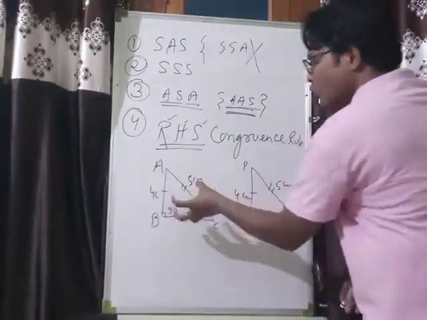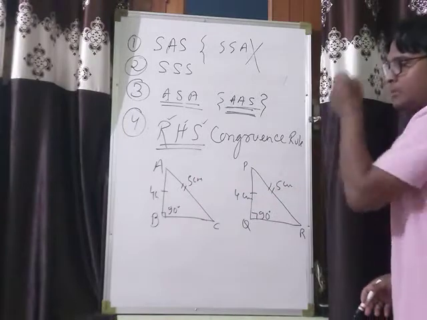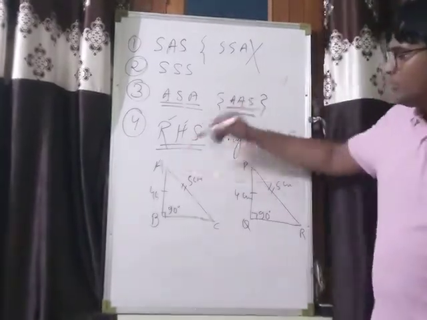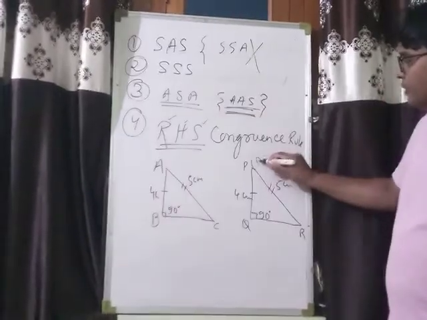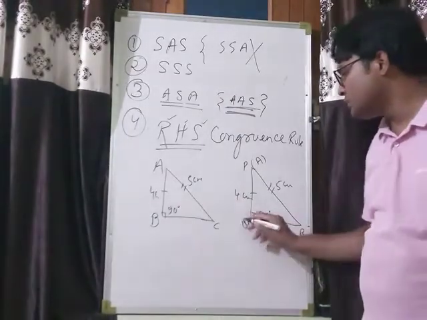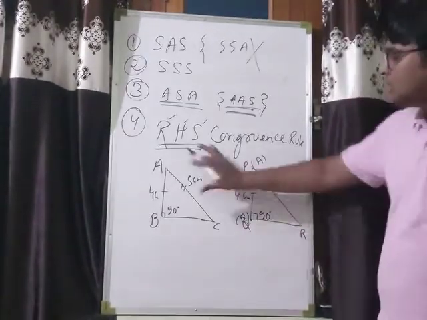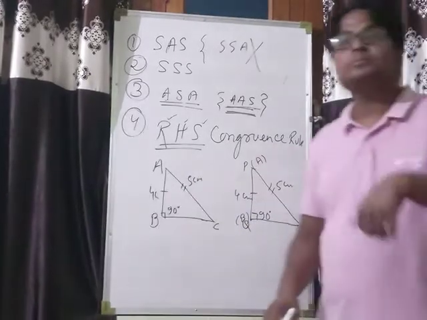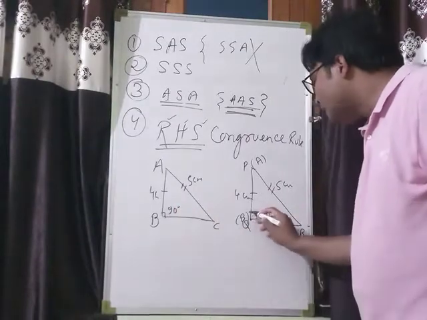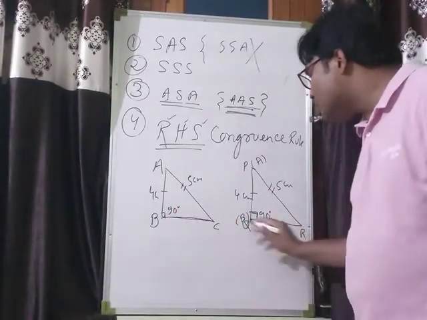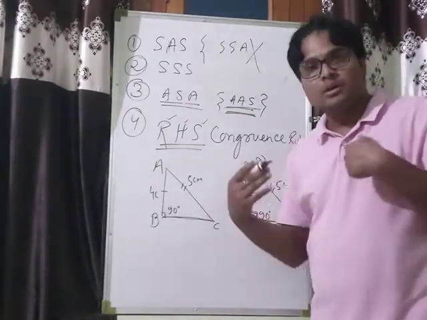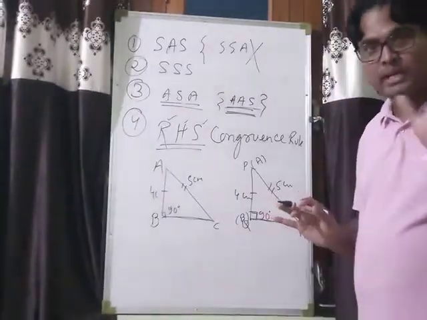So when we overlap this triangle to this one, see, because AB is equal to PQ, when we put A on P, then necessarily B will coincide with Q. Why? Because both AB and PQ are equal in length. Now because angle B and angle Q are equal, clearly BC falls on QR, because the separation between AB and BC is the same.